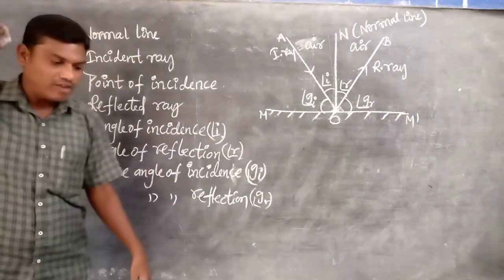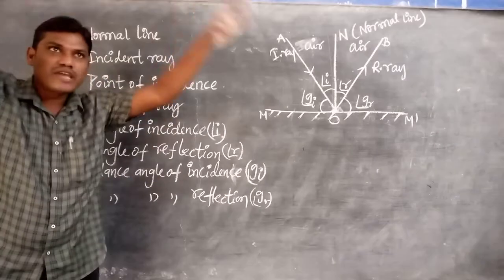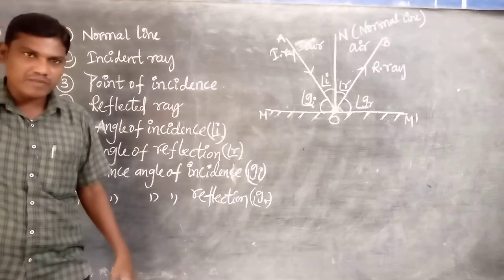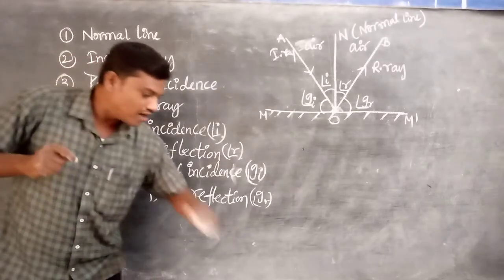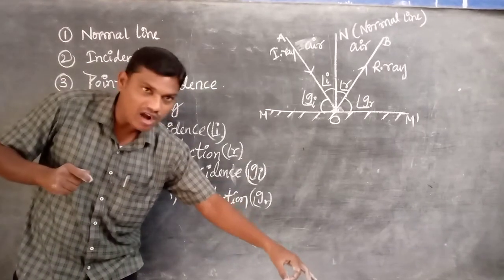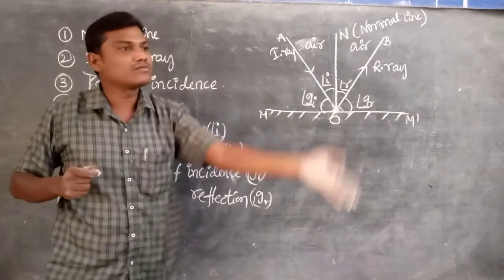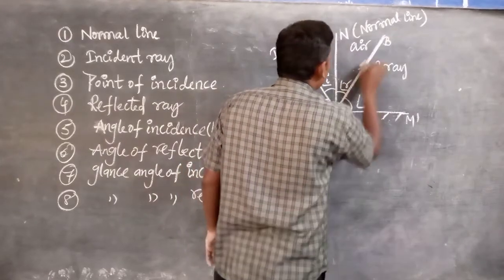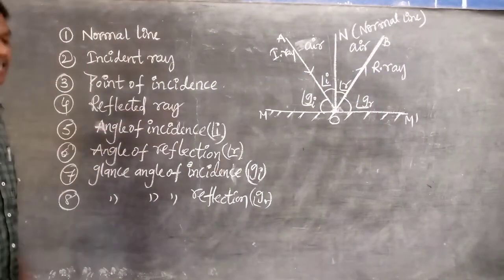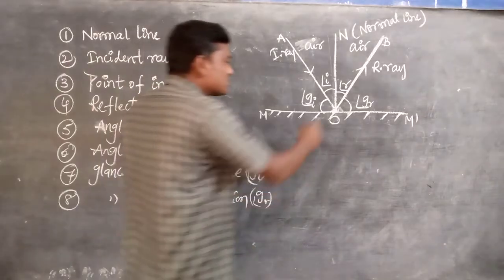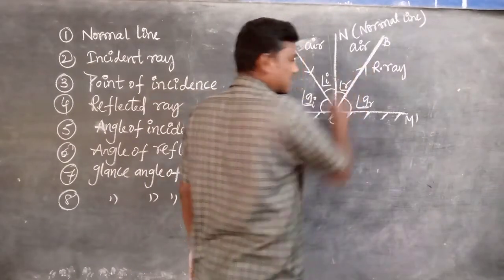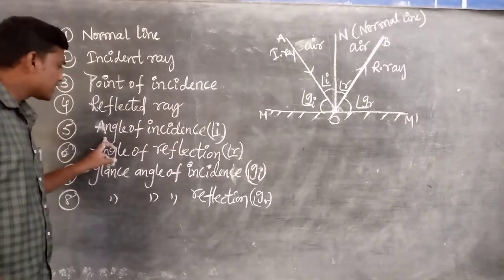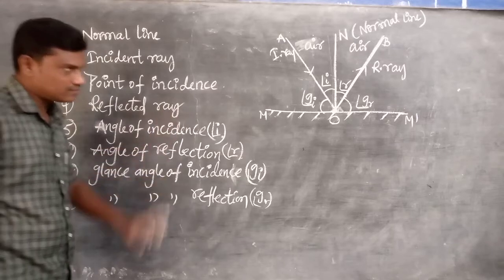In which medium? In the room, what is there? Air. That's why air acts as the medium. Initially the ball moves through air towards the hard floor, and after touching the hard floor, it bounces back into the same medium. So the bouncing back light ray is called the reflected ray. A ray which is moving away from the reflecting surface into the same medium is called the reflected ray.